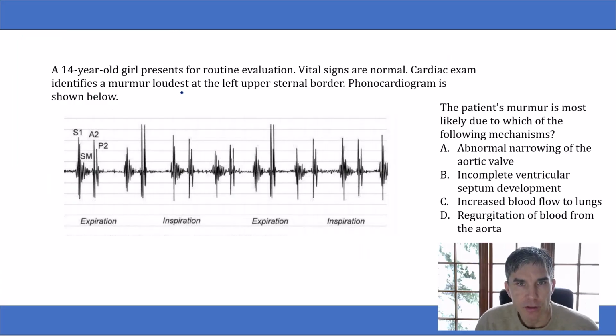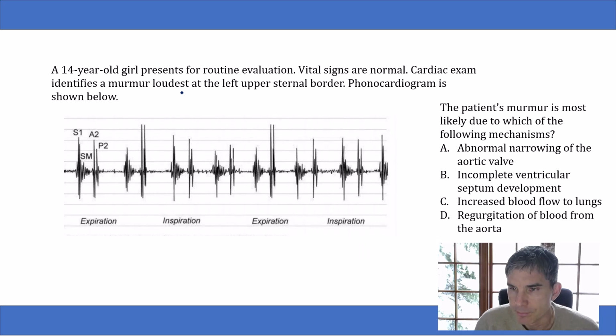A 14-year-old girl presents for routine evaluation. Vital signs are normal. Cardiac exam identifies a murmur loudest at the left upper sternal border. Phonocardiogram is shown below. And the question asks, the patient's murmur is most likely due to which of the following mechanisms? Abnormal narrowing of the aortic valve, incomplete ventricular septum development, increased blood flow to lungs, or regurgitation of blood from the aorta.